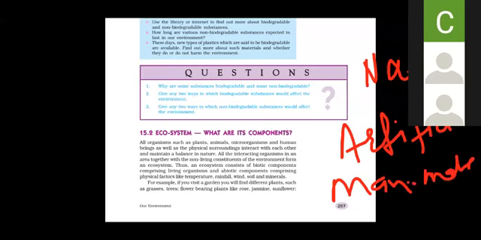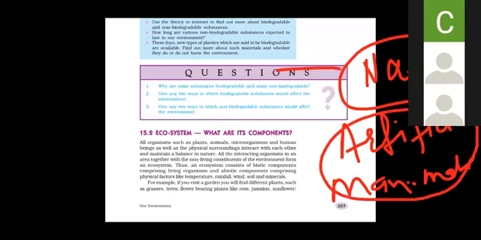Now among these two, natural as well as artificial, the natural is naturally formed and the artificial is developed by man, right?